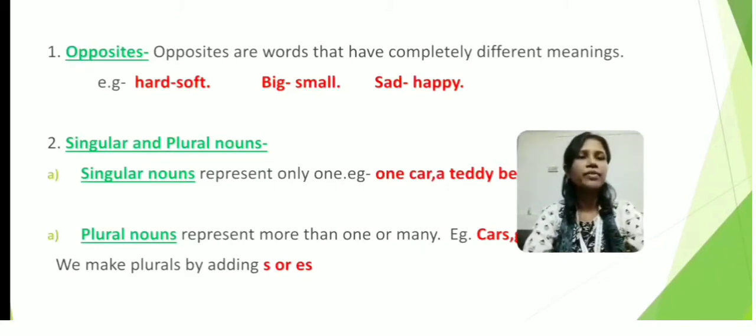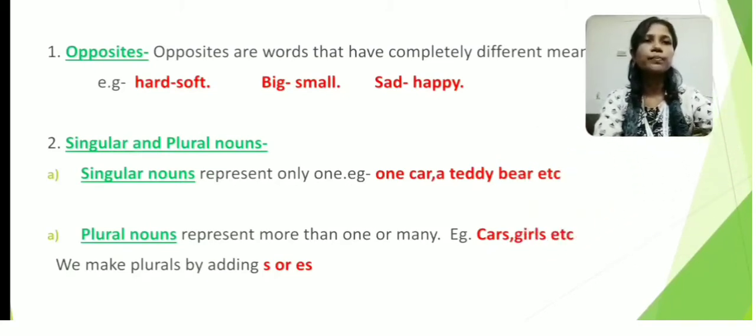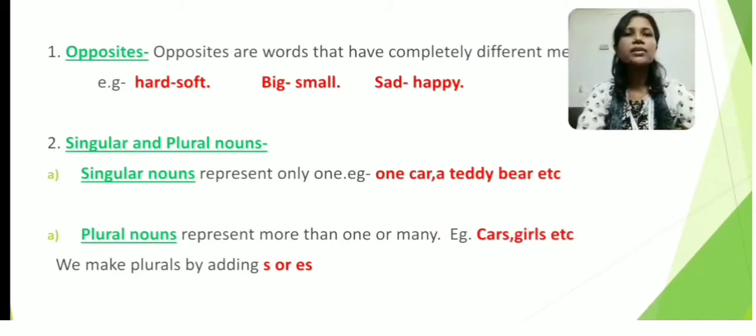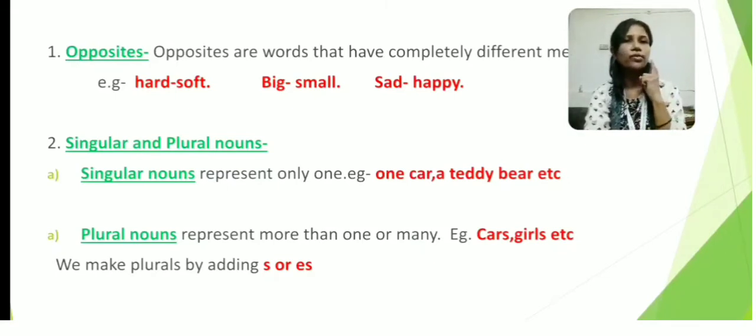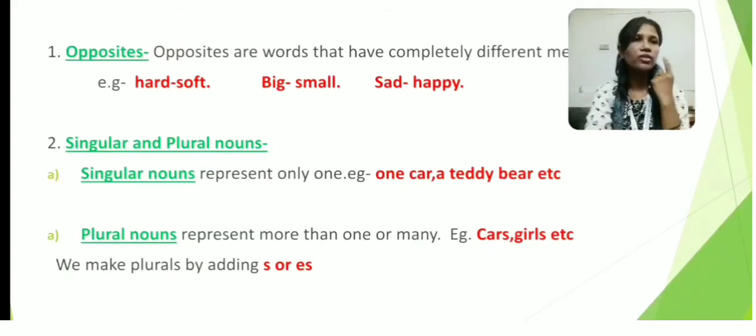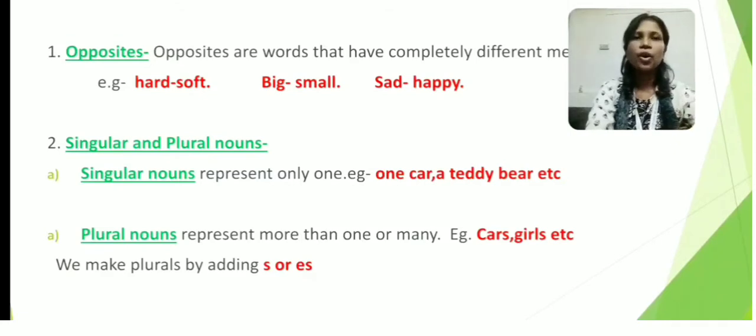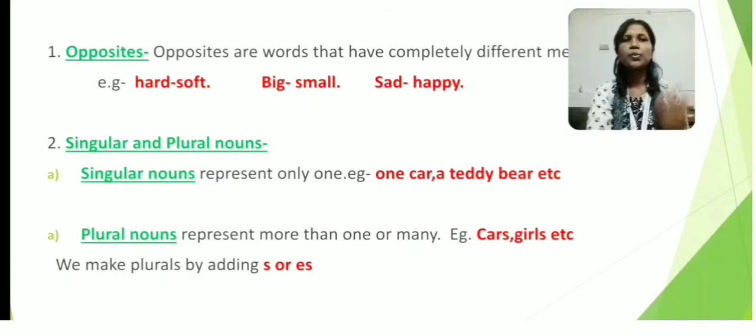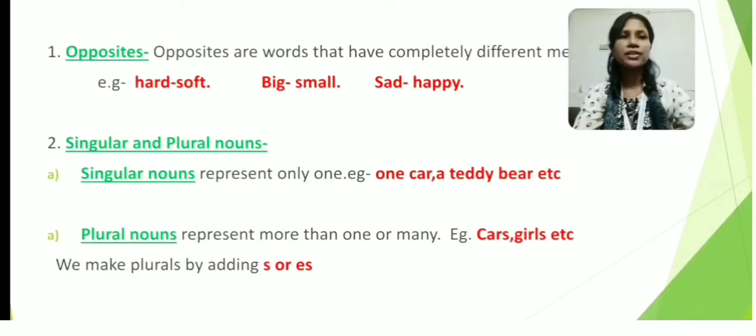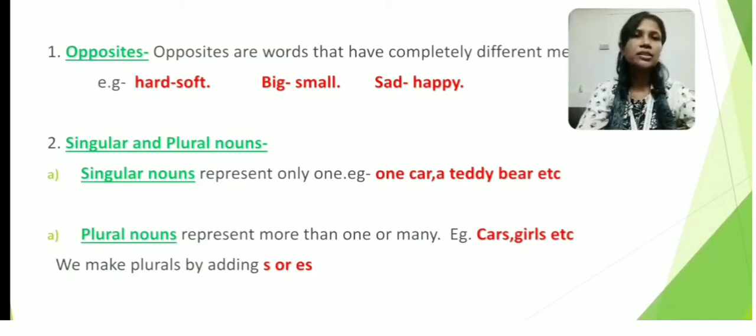Now the next topic that we have discussed is singular and plural nouns. What do these two refer to? Number 1, singular nouns represent only one. For example, one car, one teddy bear, etc. Anything that is only one is called a singular noun. On the other hand, plural nouns represent more than one or many. Plural means more than one. It can be 2, it can be 3, it can be infinity. For example, cars, girls, etc.